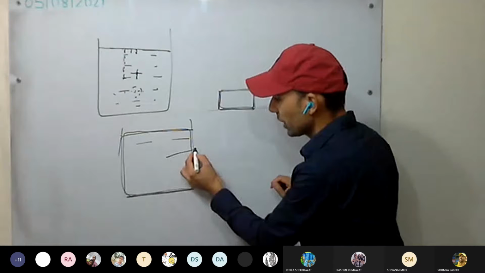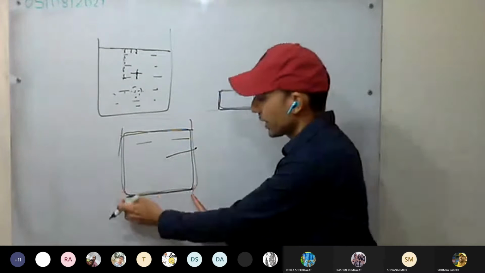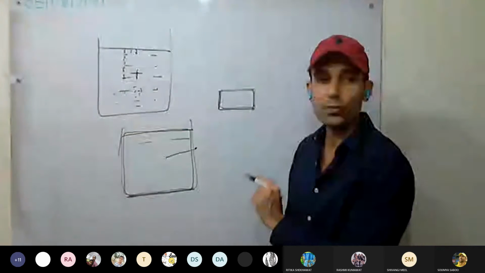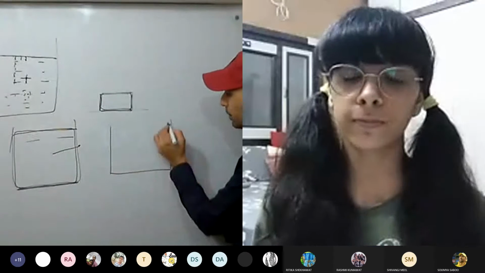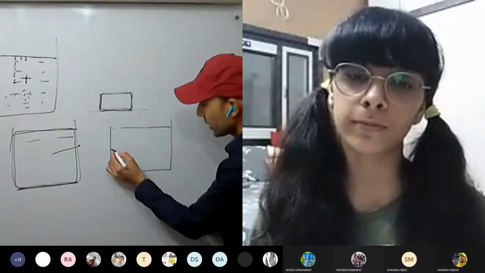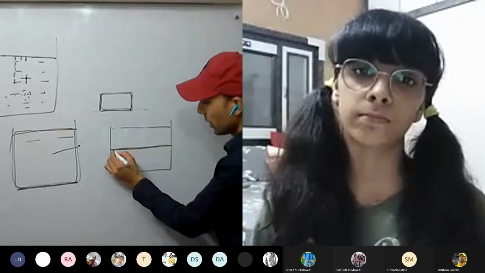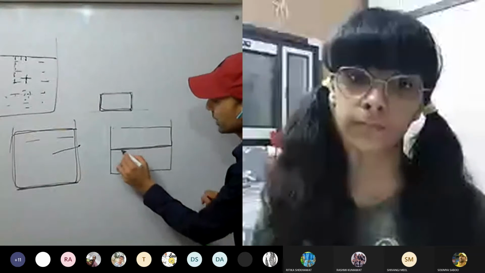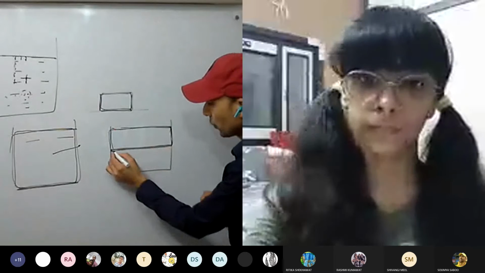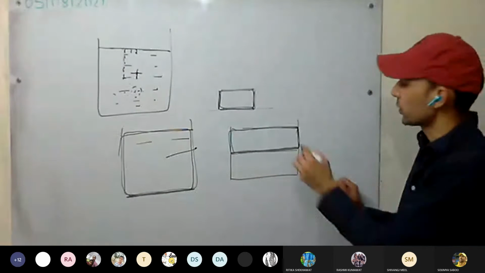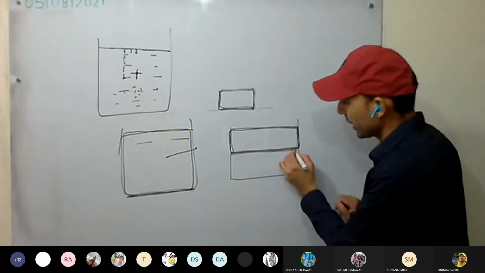So if we know the weight of the liquid, we can calculate the force applied. If we know the surface area, we can calculate the pressure applied. For example, if I ask you, this is the liquid, what is the pressure here? For this, how much weight of the liquid will you take? This much liquid only. That will be the force applied here. So the weight of this liquid will be the force applied here.